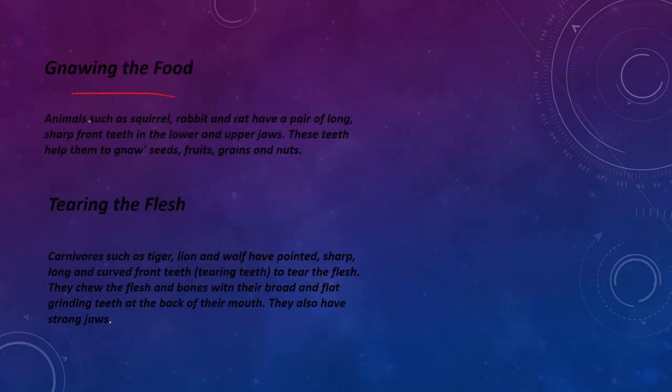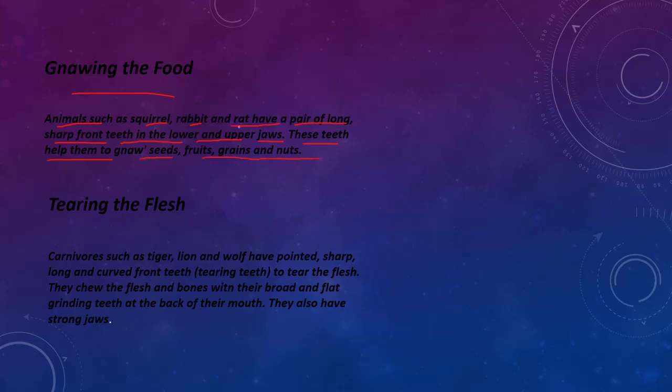Gnawing the food. This is an eating habit. Animals such as squirrel, rabbit and rat have a pair of long, sharp front teeth in the lower and upper jaws. These teeth help them to gnaw seeds, fruits, grains and nuts.